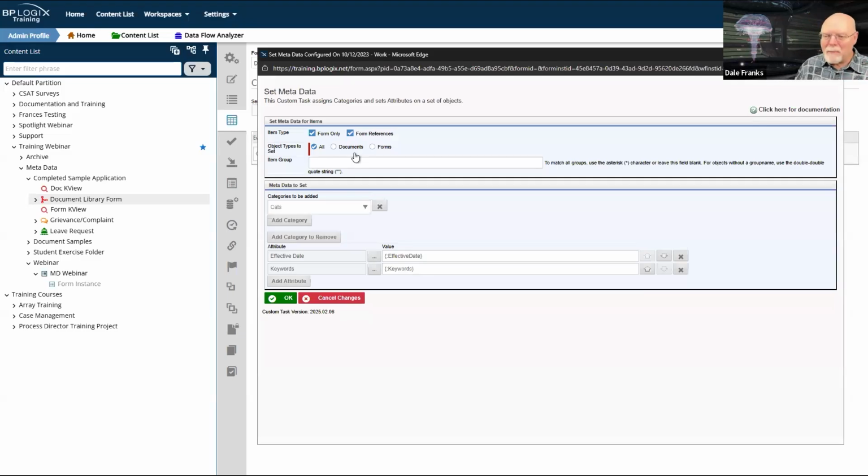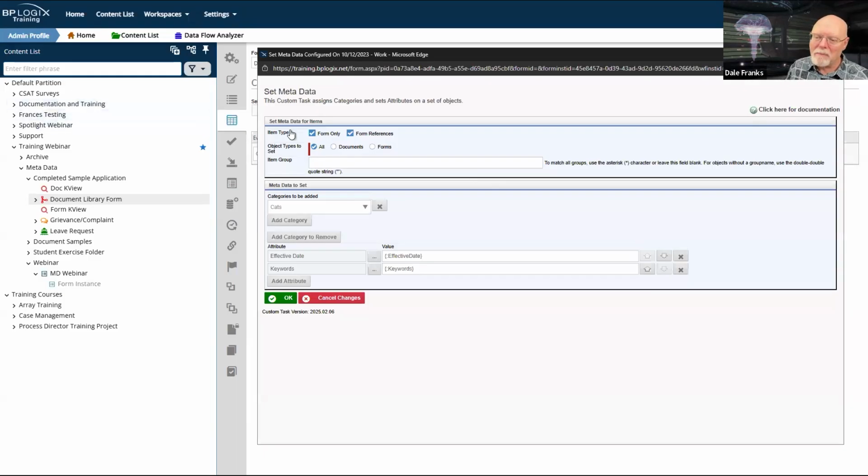At the very top, set metadata for items. Well, I only have a form and I only have form references, and I do want to set all of the object types. So both the form and the document attachment that I upload to the system, I want the set metadata custom task to set metadata for all of it.